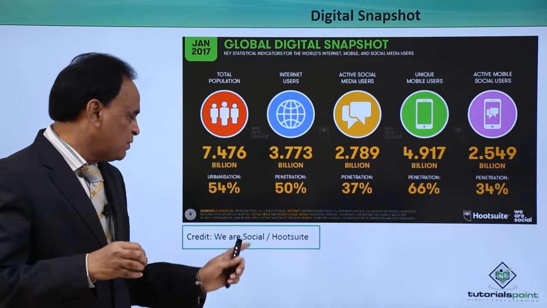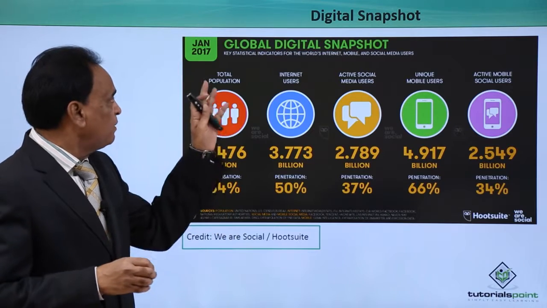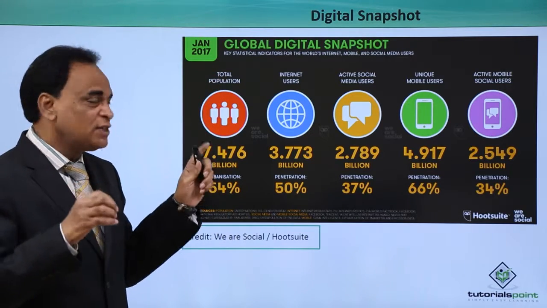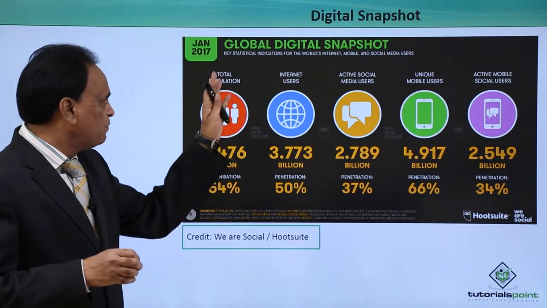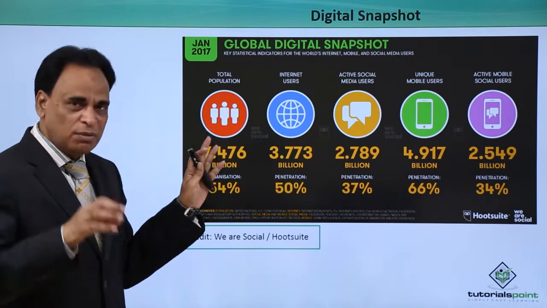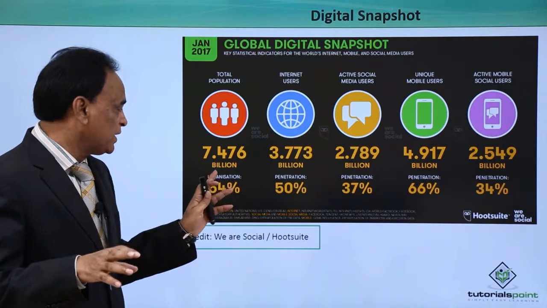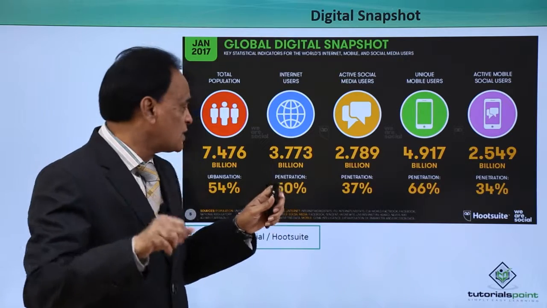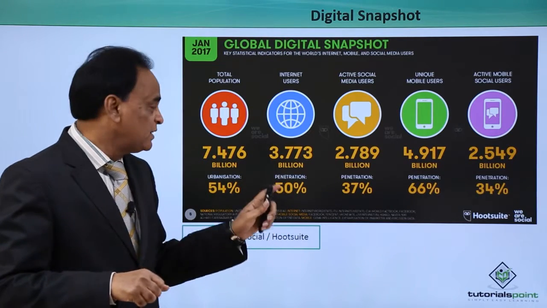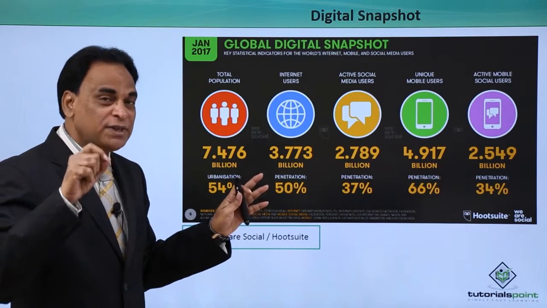Now here we have got the global digital snapshot. This is the information courtesy of We Are Social and Hootsuite, and we have got the statistics from January 2017. In the first line we have got the total population of the world as of 7.476 billion. Out of this, the internet users are 3.773 billion globally, and the penetration level has gone up by 50%.